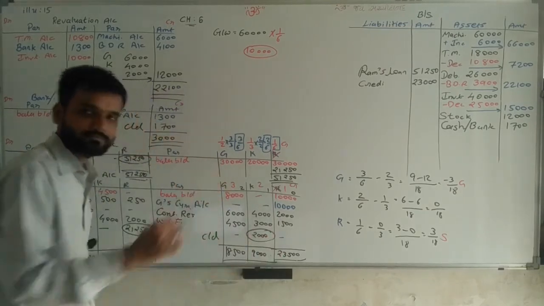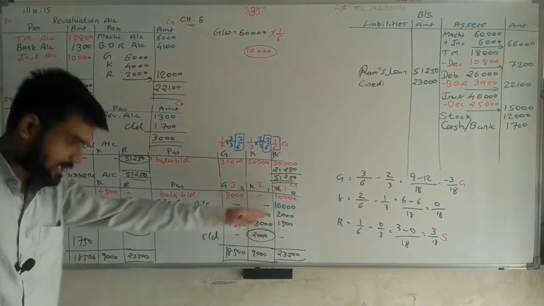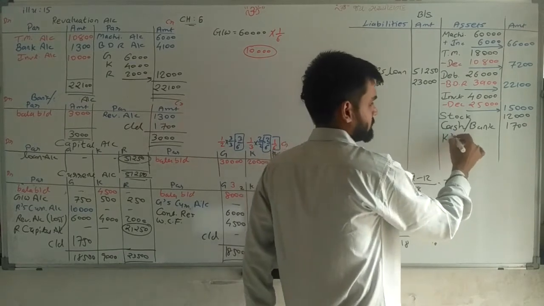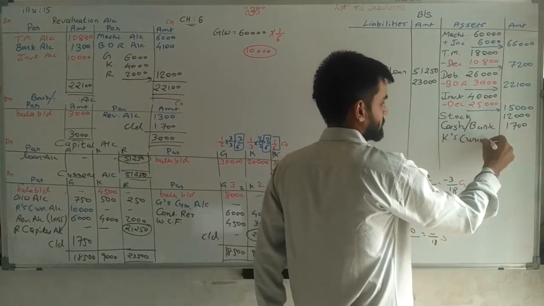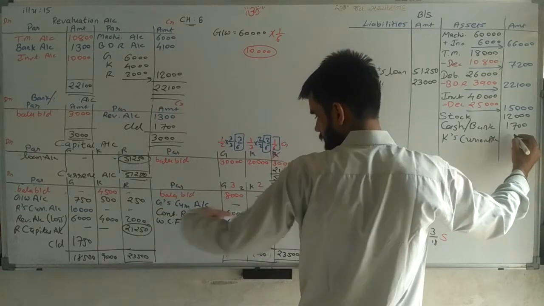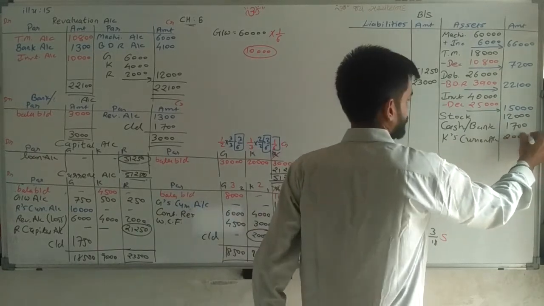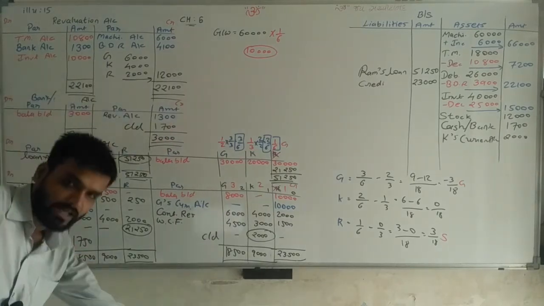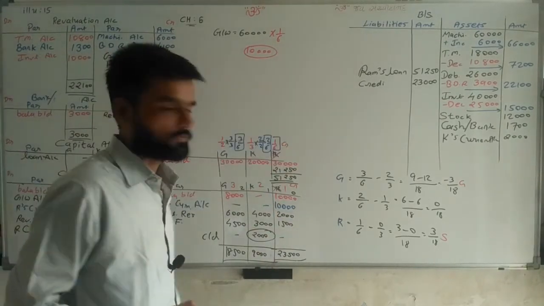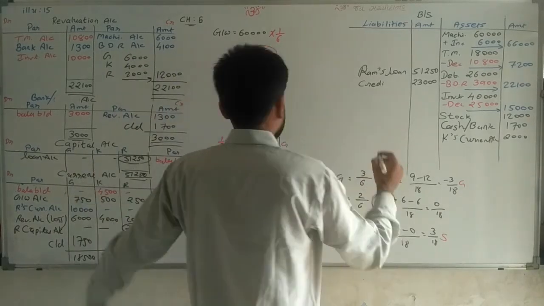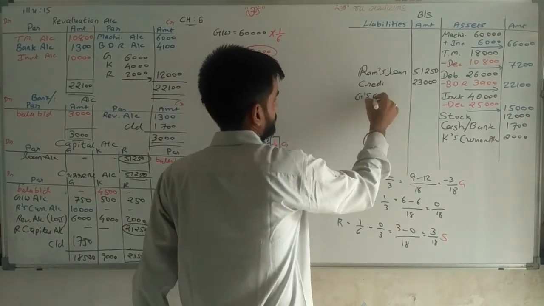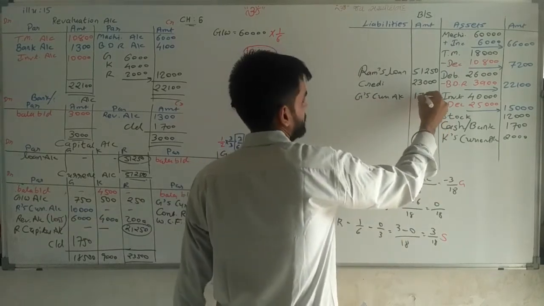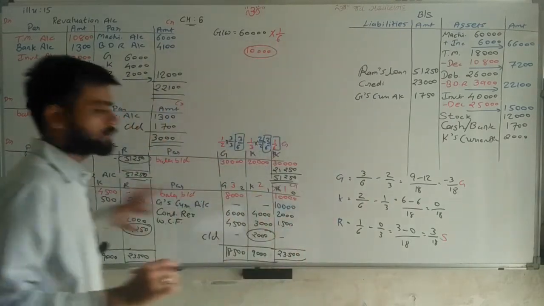So this balance of K is transferred on debit side. Debit means here. So we have to write K's current account balance, that is 2,000 rupees. And same way, G's account credit, and credit is here. So we have to write here G's current account, amount 1,750. So current account clear.